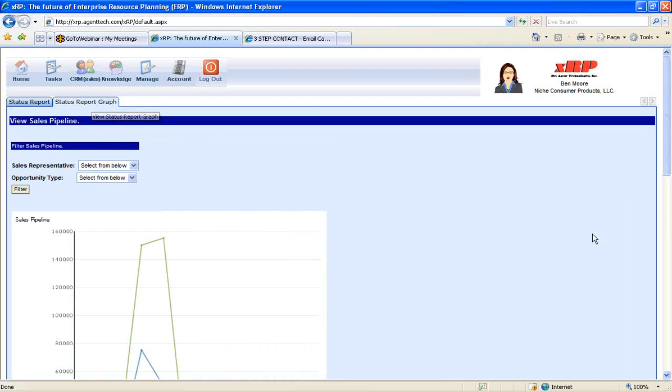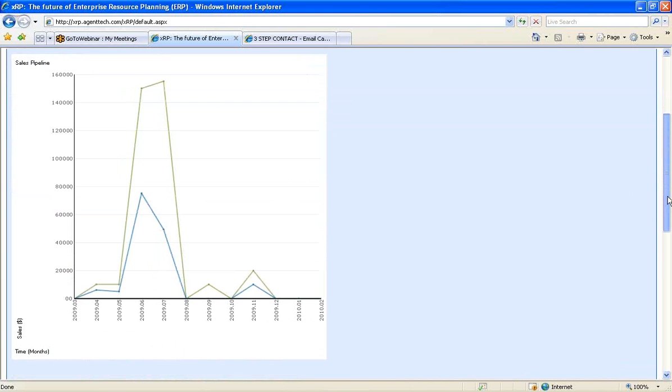Next, we have a status report graph, so we can really look at what's going on within our organization. As you see with this organization for the next 12 months, this top green line shows the total value of those potential sales, and this blue line shows the expected value of those total sales based on the close probability and the expected close date, graphed out over the next 12 months. So for this niche company, sales are expected to jump up in June and July, but really fall off in August. So it behooves us to see what we can do to pull some of our sales up into August to smooth out this transition.